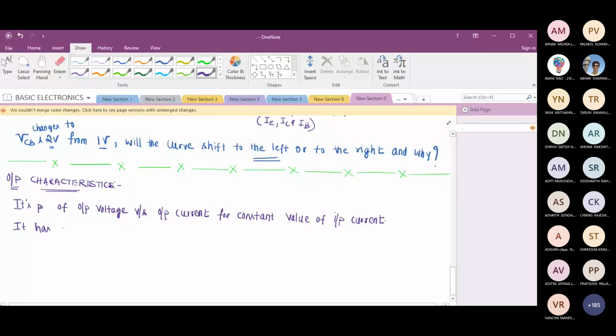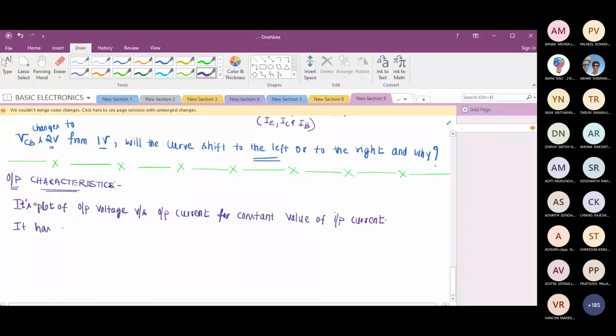Is it okay now? Yes, sir. I'm using a writing pad. I'm not that good with this writing pad. On the board with the chalk, I can write better. Is it fine now? Yes, sir.